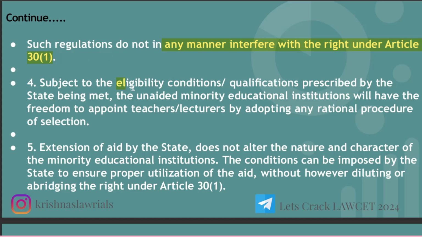Subject to the eligibility condition and qualification prescribed by the state being met, the unaided minority educational institution will have freedom to appoint teachers and lecturers by adopting any rational procedure of selection. So here what they are saying is, eligibility condition and qualification are prescribed by the state, and even unaided minority educational institutions will follow that, but they will still appoint teachers and lecturers by adopting their own method of how to recruit a particular teacher. The process will be decided by themselves.